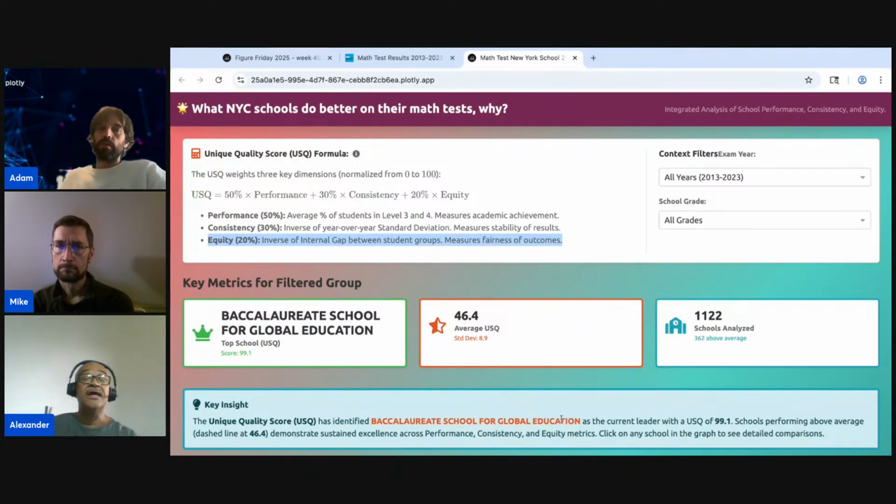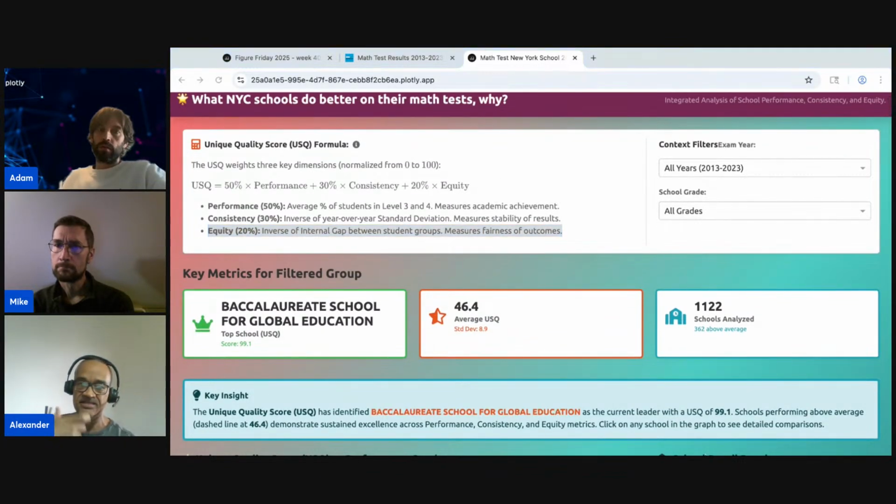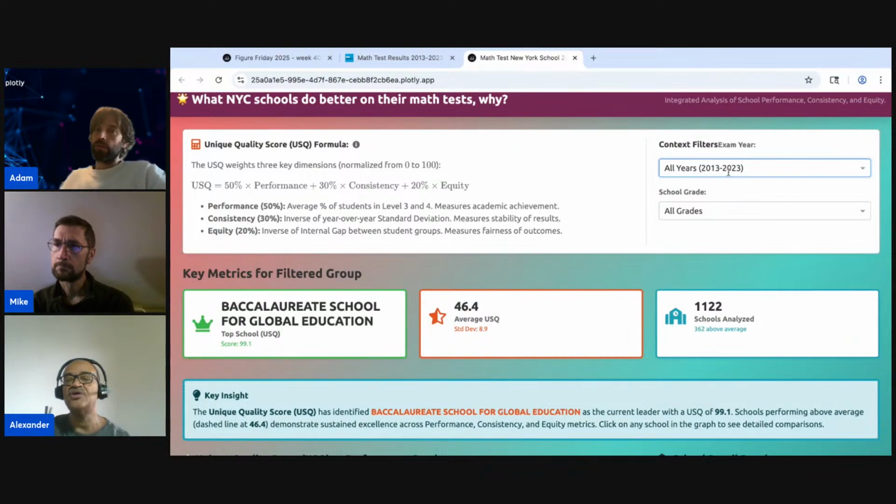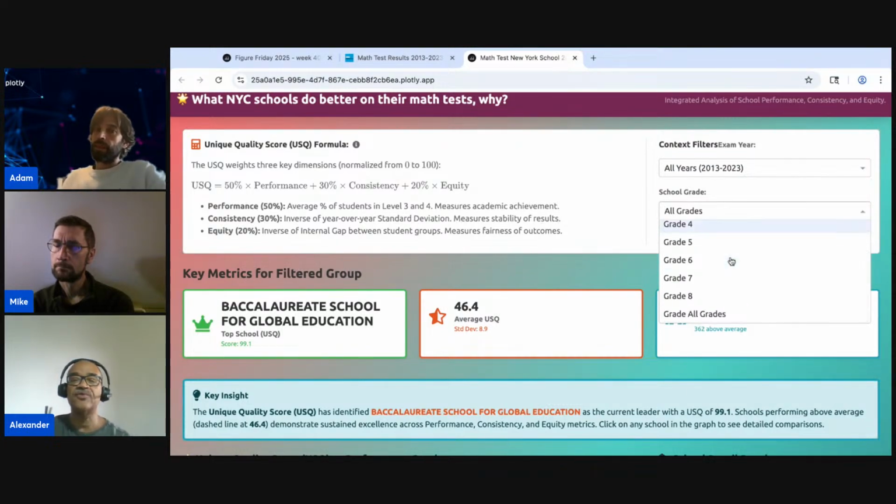Here in the parentheses, you can see the percentage weight I gave to each of these metrics to build the score. At the right, you can see a context filter covering all the years from 2013 to 2023 and all the school grades.